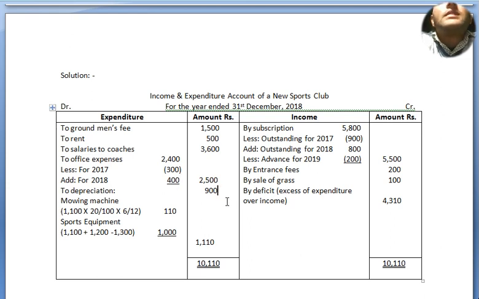This 900 will be lesser. All right. So the amount will be, wait, 10110 minus 900, 9210.